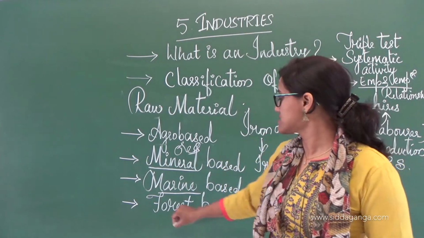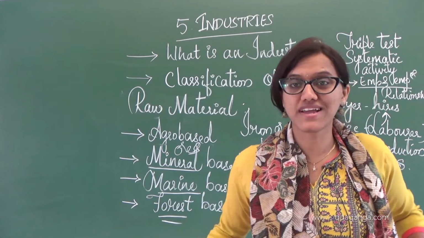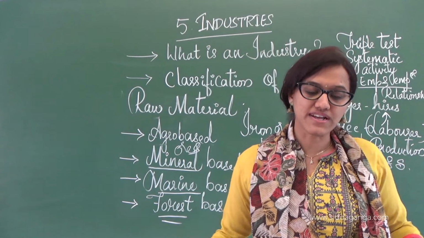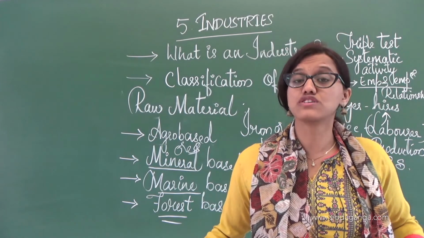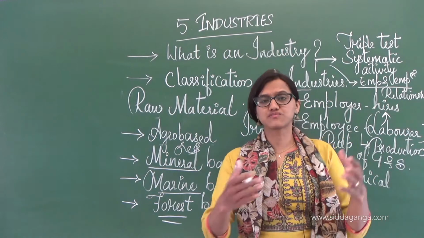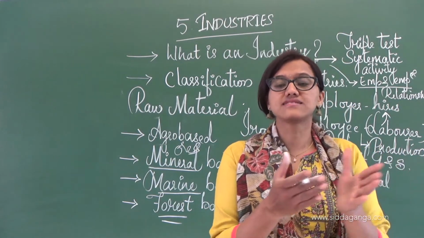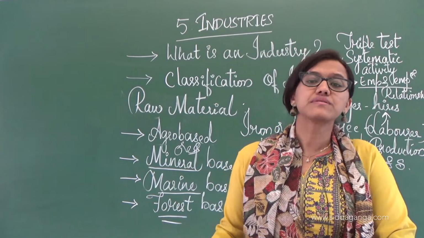The last one is forest based. I guess you people can tell, right? Utilizing whatever is produced in the forest, maybe the wood, all that is used for further production.